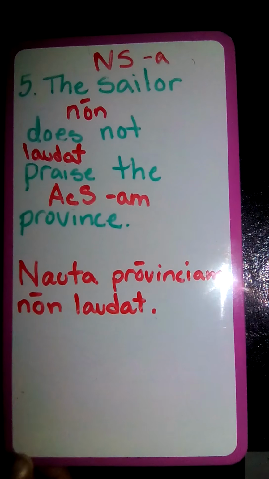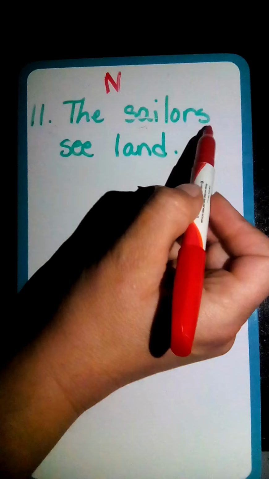Our last example will be number 11. And number 11 says, the sailors see land. Who's the subject of our sentence? The subject is the sailors. So sailors would be nominative. Is that singular or plural? Sailors tells me it's plural. So what is the nominative plural ending in the first declension? Nominative plural ending is AE. So we know sailors is going to end in AE.